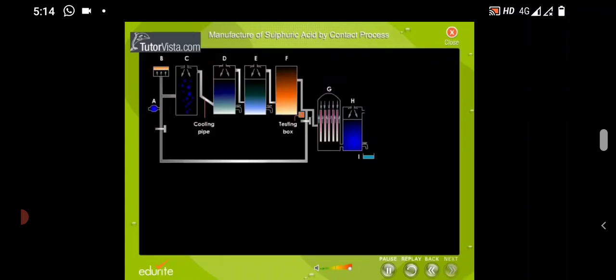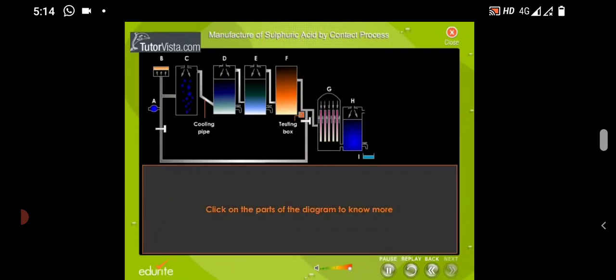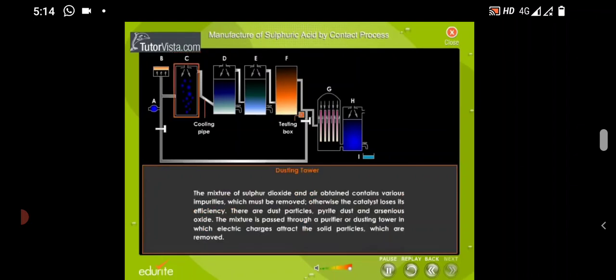Shown here is a schematic flowchart of the contact process. The main parts of the unit that are involved in the process are shown on the screen. Dusting tower. The mixture of sulfur dioxide and air obtained contains various impurities which must be removed.